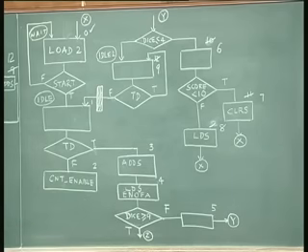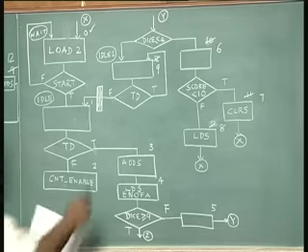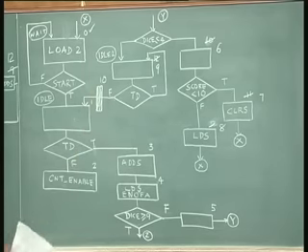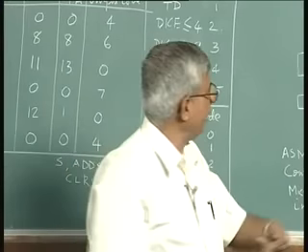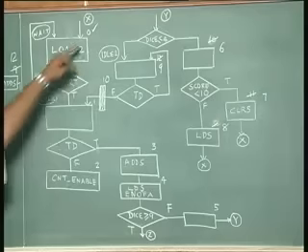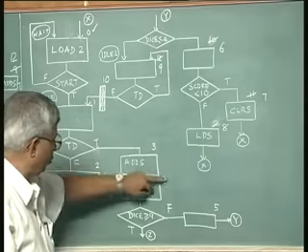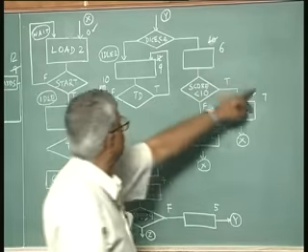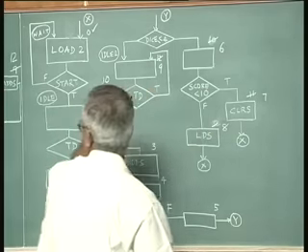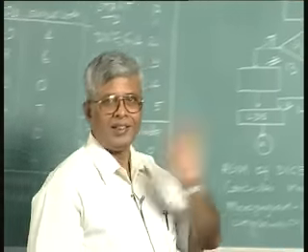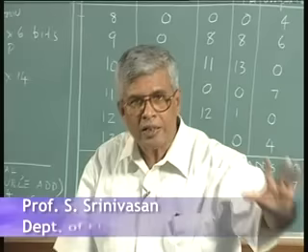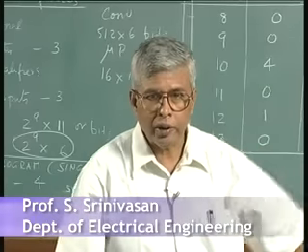So, I need to make two changes. One change, introduce an extra state for which the address will be 10, of course. I need to introduce an extra state with the address 10, and I need to make some changes in the addressing scheme. So, the new addressing scheme will be 0, 1, 2, 3, 4, 5, 6, 7, 8, 9, 10, 11, 12, 13, 14. So, one extra state and some changes in the address. I am not going to do the rest of the work.